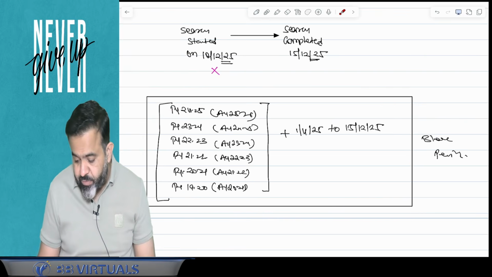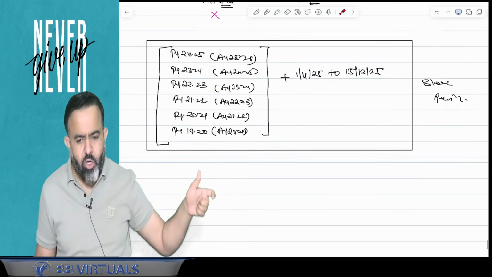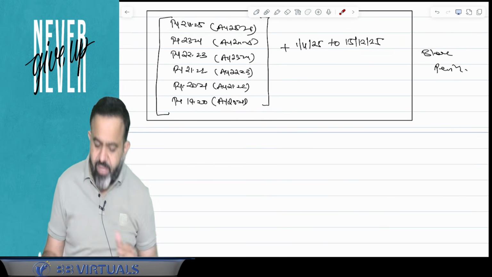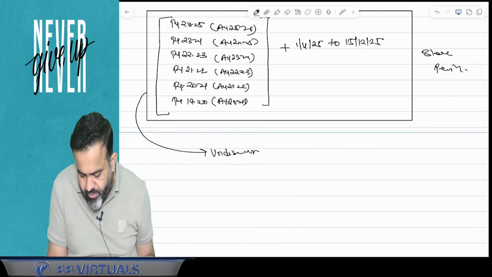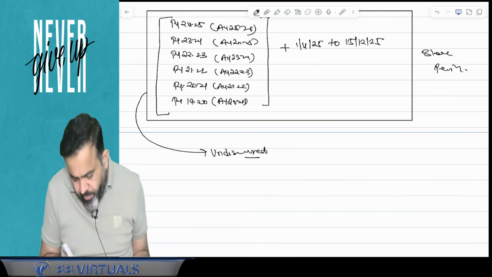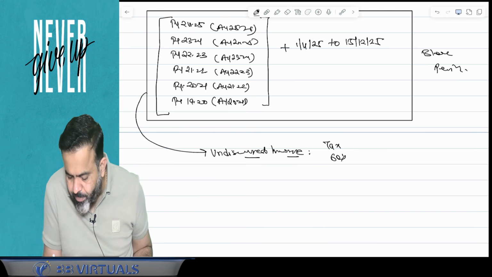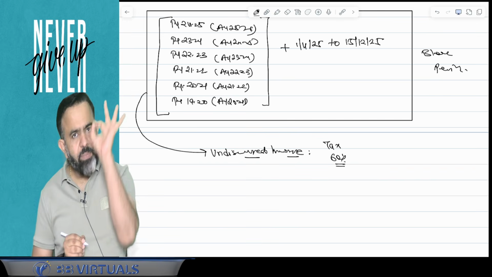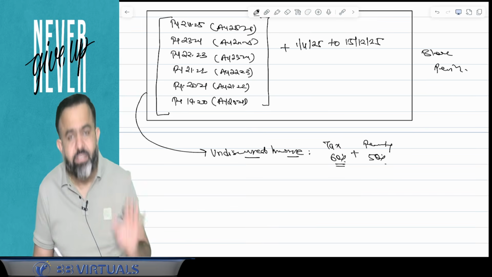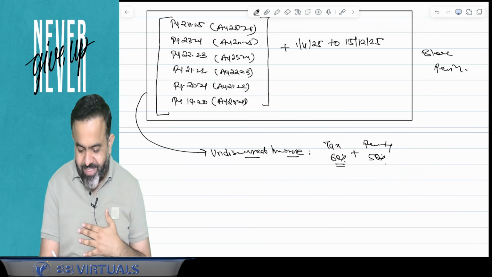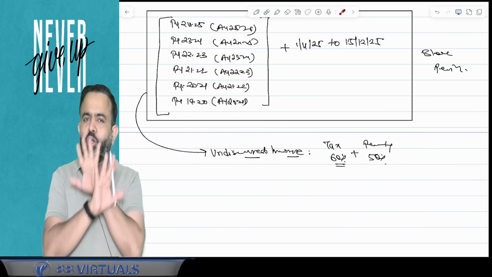And guys, here assessment will be made by AO for this whole block period. Means for this particular block period, AO is going to complete the assessment. And guys, in this assessment, on whatever your undisclosed income is, there will be tax at the rate of 60%, and along with that there will be a penalty of 50% of the 60%. So in simple words, you can say that you have to pay 90% to the government. Other than this, there will not be any penalty and all.